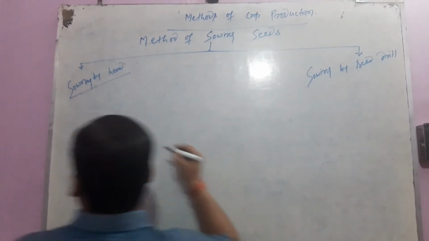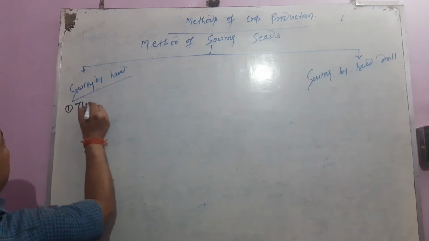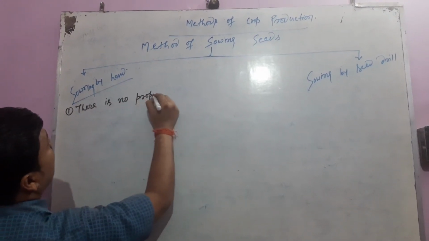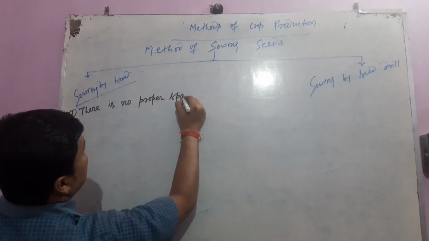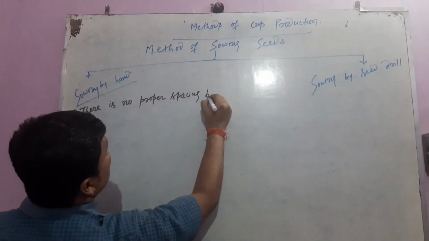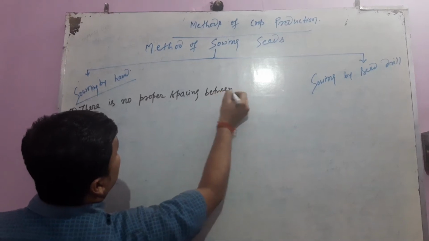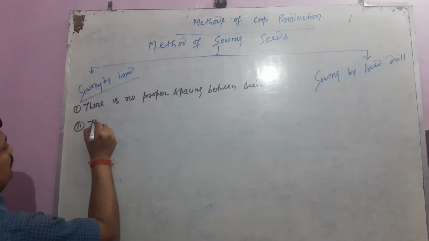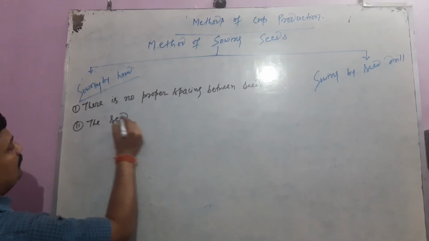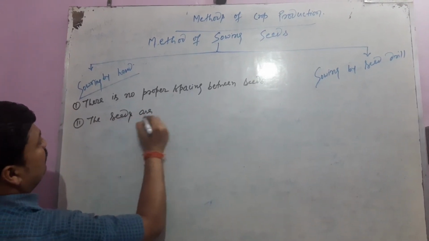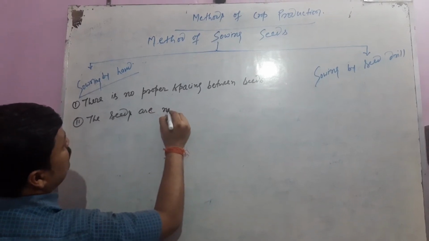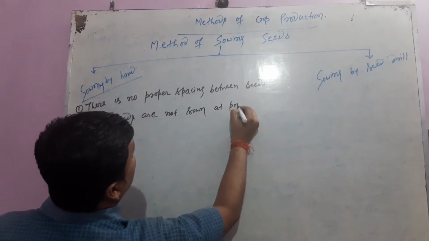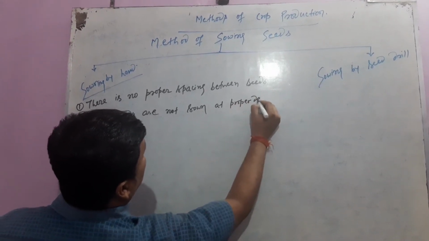What are the demerits? There is no proper spacing between seeds. Second demerit: the seeds are not sown at proper depth.